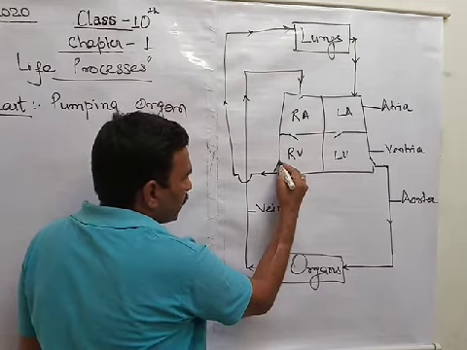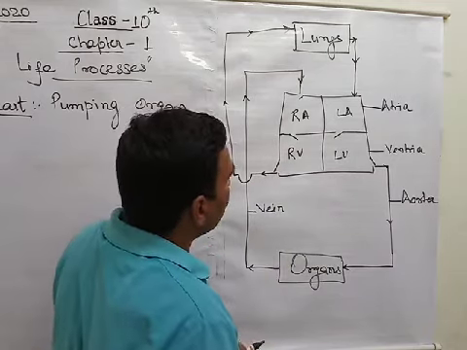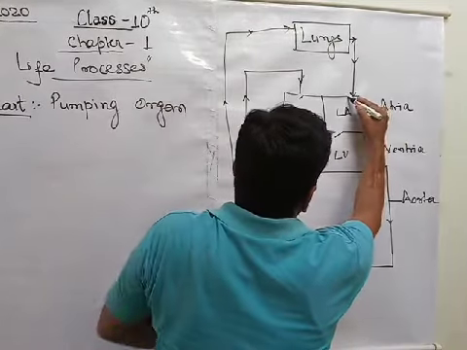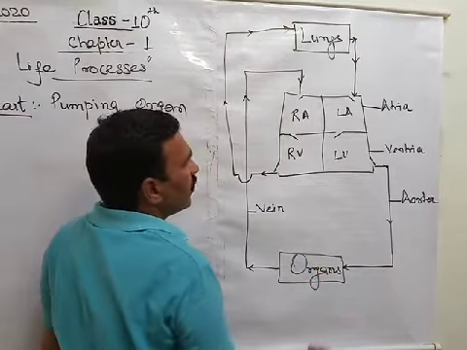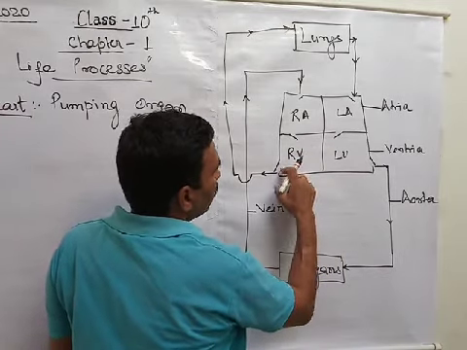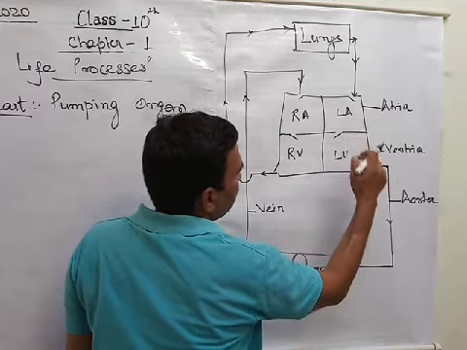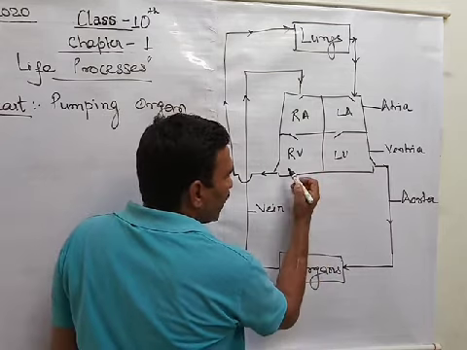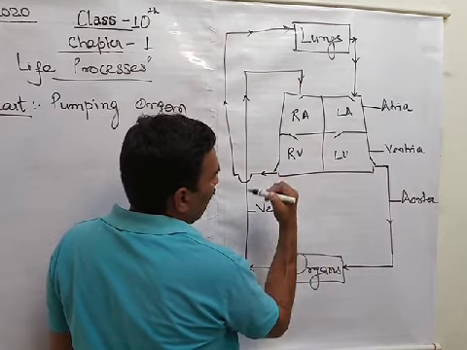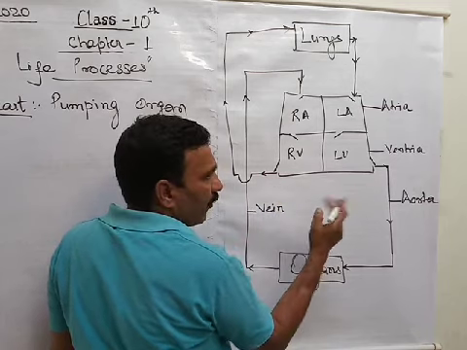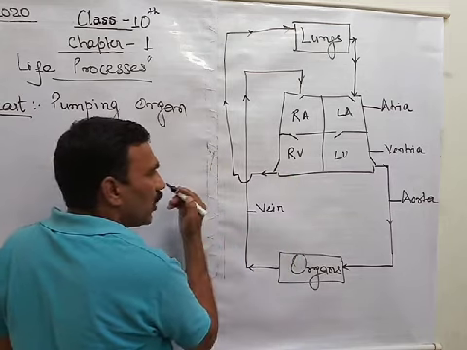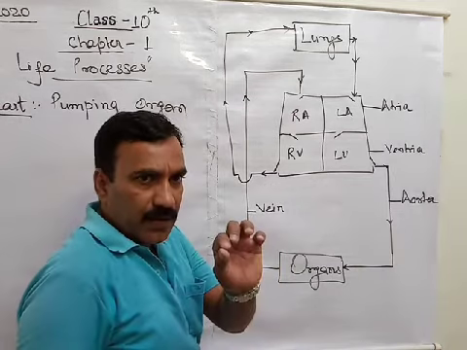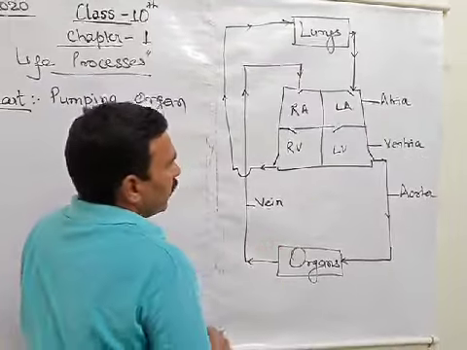Here are some valves. Mind it, just try to see carefully the structure of the valves. In this figure there are six valves: 1, 2, 3, 4, 5, 6. Got it? And try to understand the structure of the valve. Here the valve is outside, which means it will prevent backflow. Here the flow is from in to out. Now you can see it with the help of the arrow. If you are not able to see, let me zoom in. See.